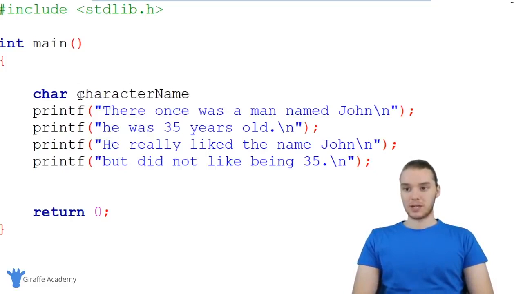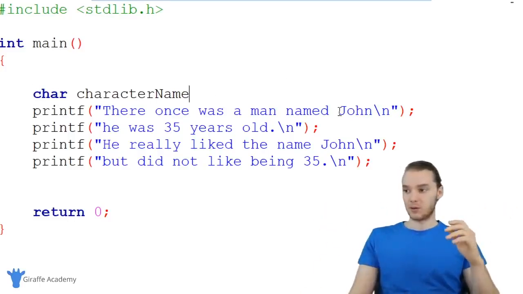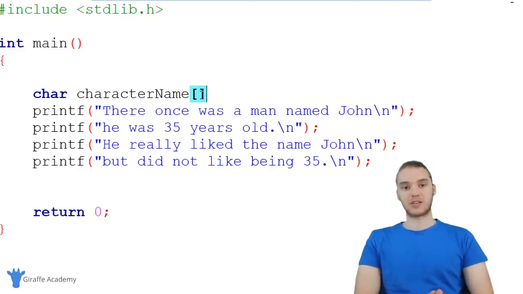And now I basically want to store multiple characters. So over here, I'm telling C that I want to store a character. But in C, instead of just storing one single character, we can store a bunch of characters. And that would be kind of like a name. So there's like 4 characters in here. In order to store a bunch of characters inside of this variable, after we type the variable's name, we're going to have to make an open and closed square bracket. And that's going to tell C that we want to store a bunch of characters inside this variable. So I'm going to type char character name, open and close square brackets.